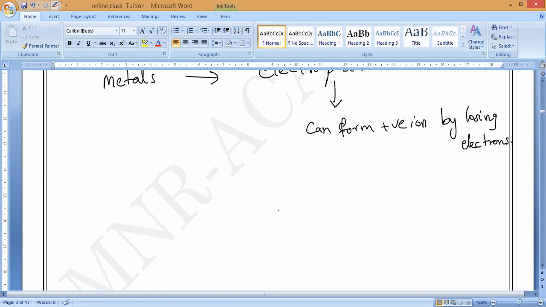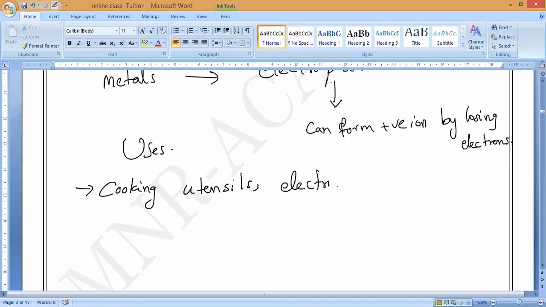Now you can see metals are widely used in our daily life. For a large number of purposes, for example in modern kitchens, where we use cooking utensils, everything is metal only. Correct or not? Next, electric fans and sewing machines.